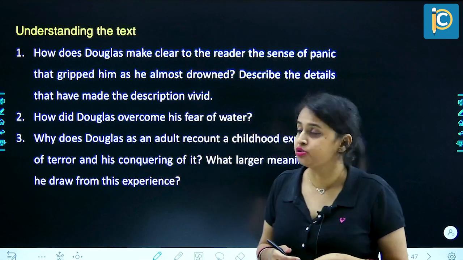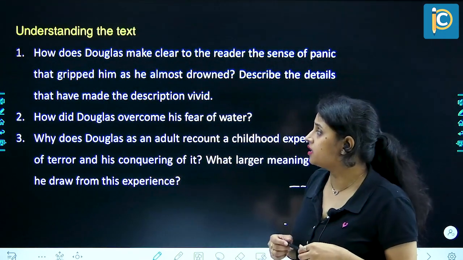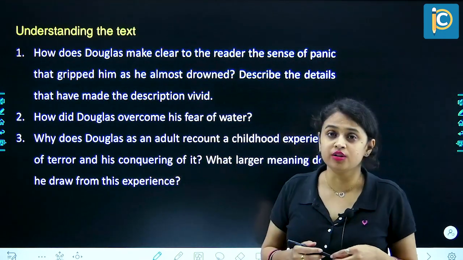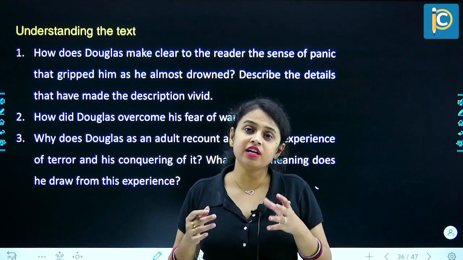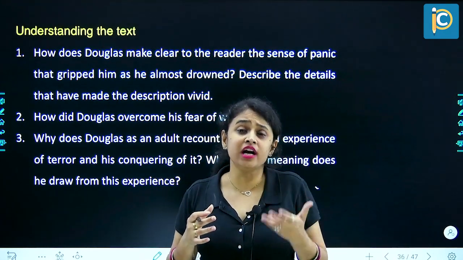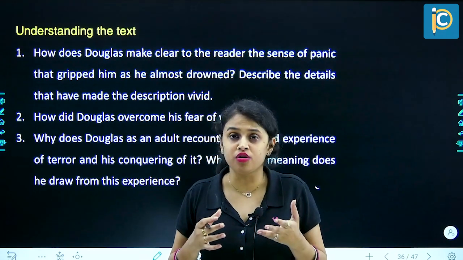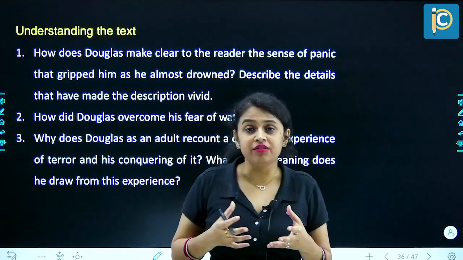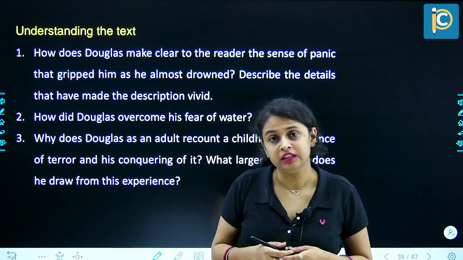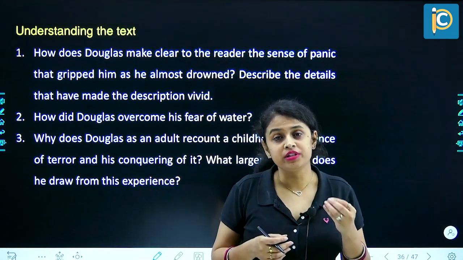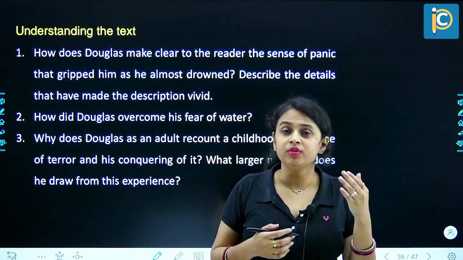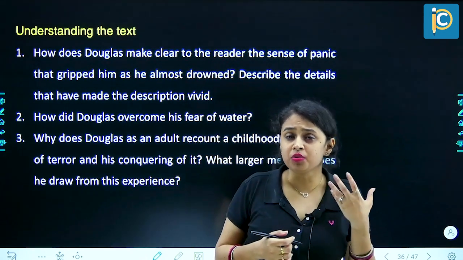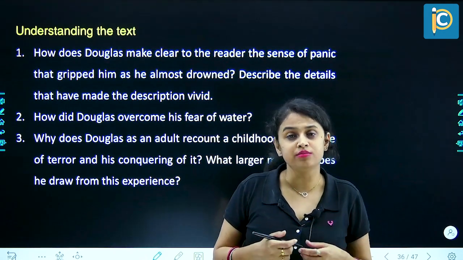Question number 2. How did Douglas overcome his fear of water? So Douglas initially had a childhood memory when he was washed off and was buried under the wave along with his father. And that actually started the fear, that instilled the fear in the child's mind. But eventually he decided that yes, he is going to learn how to swim in the YMCA pool.